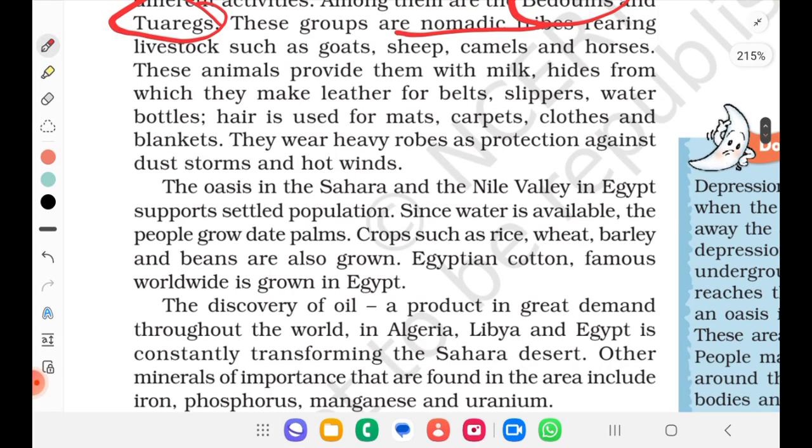The oases in the Sahara and the Nile Valley in Egypt support a settled population. So oases will help. Since water is available, the people grow the date palm there. Okay. Crops such as rice, wheat, barley and beans are also grown. So it's not only palm, we have rice, wheat, barley, beans as well. Egyptian cotton, famous worldwide, is grown in Egypt. So Egypt grows cotton as well.